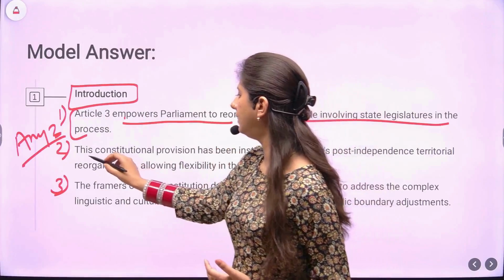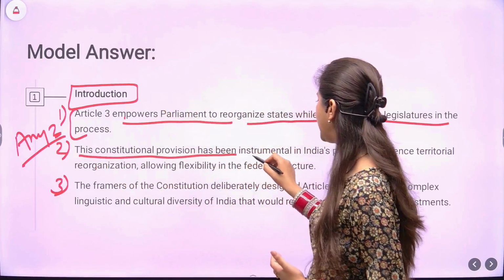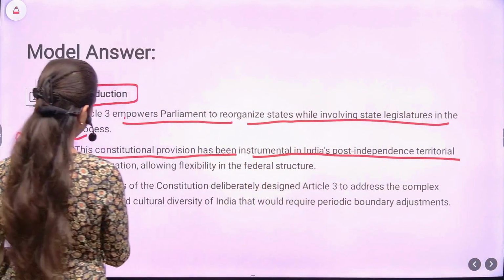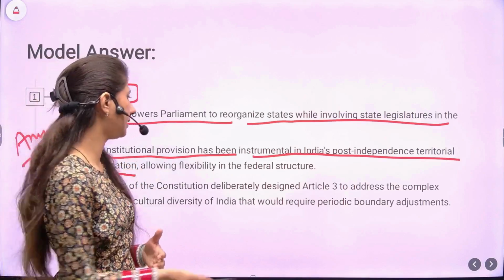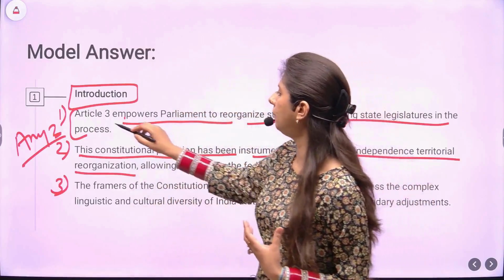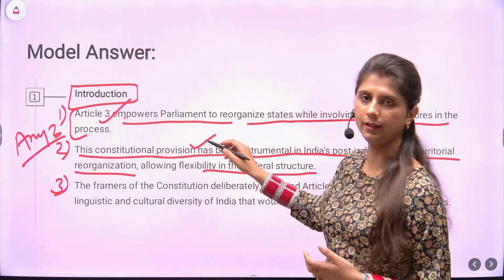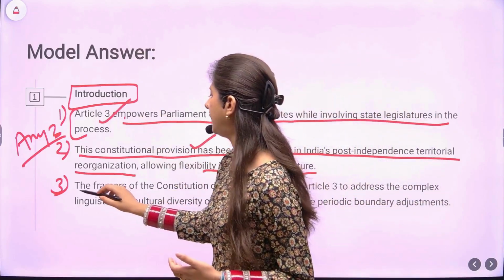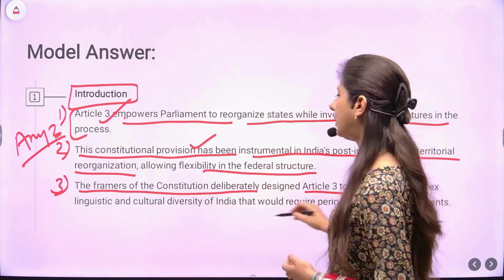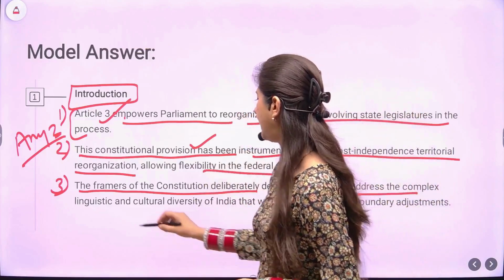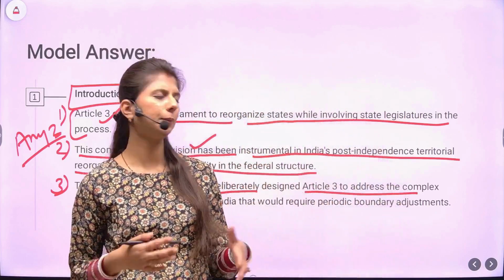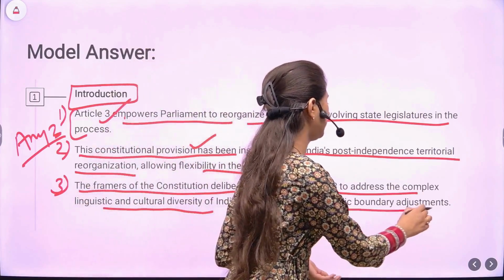The next step is, this constitutional provision has been instrumental in India's post-independence territorial reorganization, allowing flexibility in the federal structure. So what this line is doing, apart from mentioning Article 3, it is highlighting its importance, right? Next up here is, the framers of the Indian Constitution deliberately designed Article 3 to address the complex linguistic as well as cultural diversity of India that would often require periodic boundary adjustment.